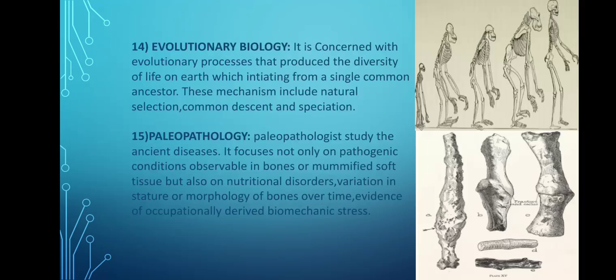This study focuses not only on the pathogenetic conditions observable in bones or mummified soft tissues, but also on nutritional disorders, variation in structure or morphology of bones over time, evidence of physical trauma, or evidence of occupationally derived biomechanical stress. A number of bones are found which give clues about the ancient diseases. Fractures and cracks are also found in some bones, which gives the idea that ancient people used some medicinal plants or other ancient curing methods to heal their fractures or any other disease.